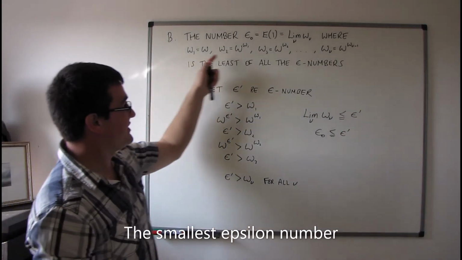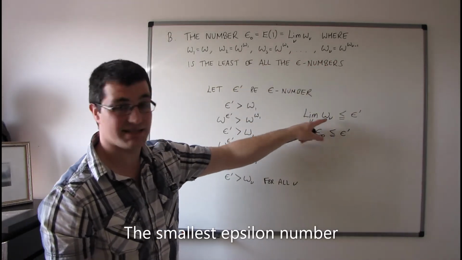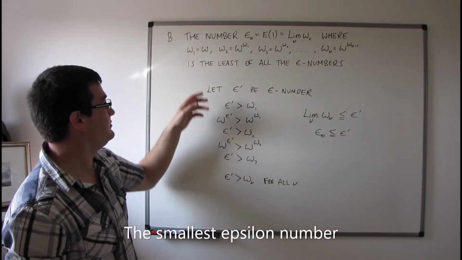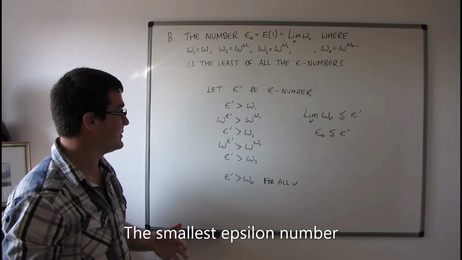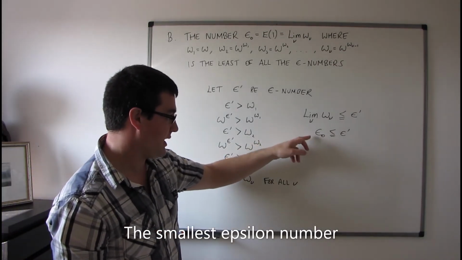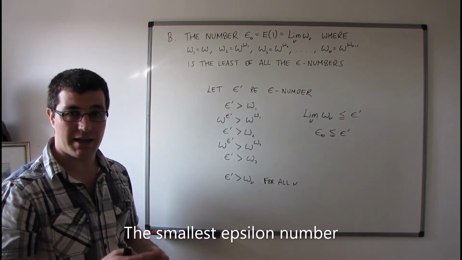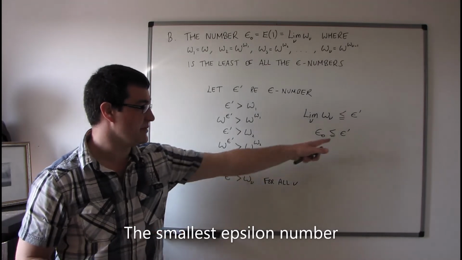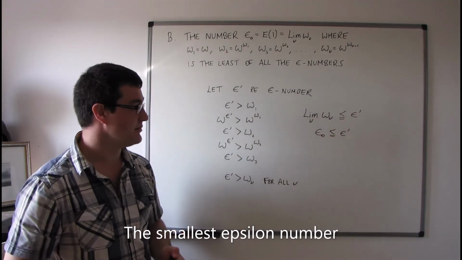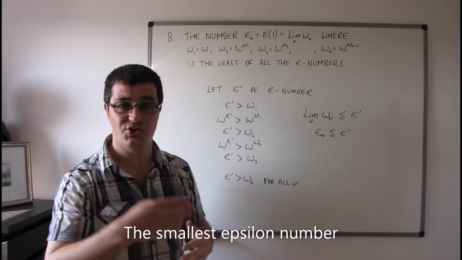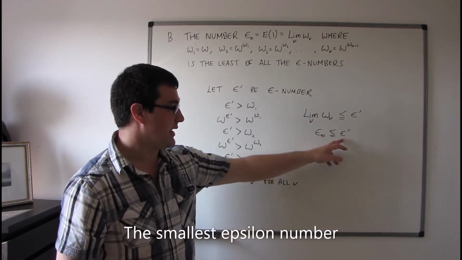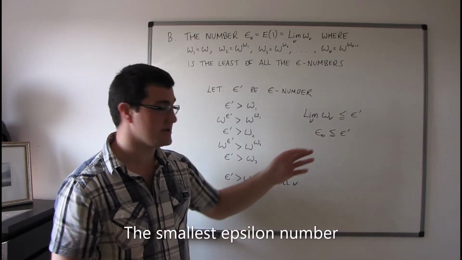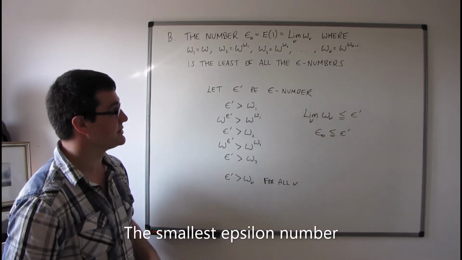We know by theorem A that this limit here is then definitely an epsilon number, because this is a fundamental series, and omega is not an epsilon number. And epsilon primed was any other epsilon number. Again, we don't necessarily know that such an epsilon primed does actually exist, but this is on the hypothesis that there is another epsilon number, then either it's going to be equal to epsilon naught, or if it is genuinely different to epsilon naught, then it must be greater than epsilon naught.